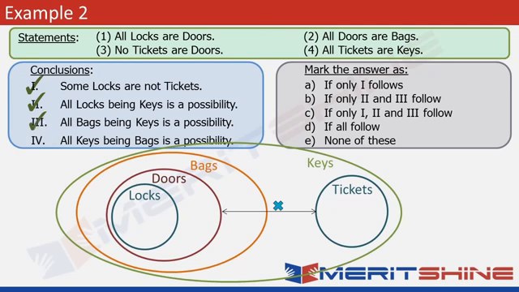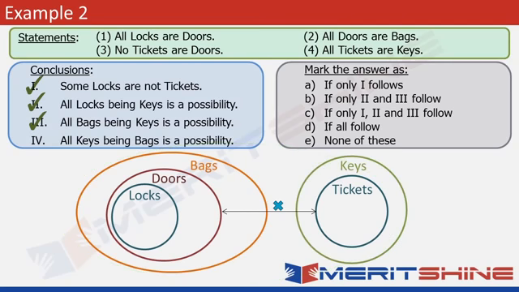So that follows. Conclusion 4 is exactly the opposite. It says all keys being bags is a possibility. So let's bring the figure back to its original position, because in this case we'll need to extend the set of bags. What is the condition on bags? Nothing major. It just needs to contain all the doors. So keeping the doors intact, we can extend the set of bags.